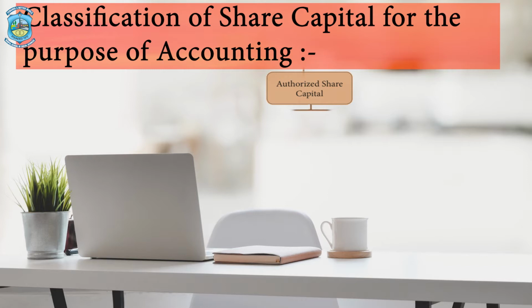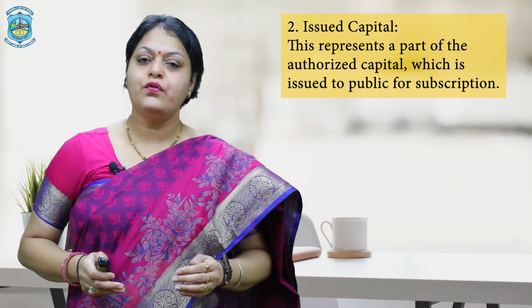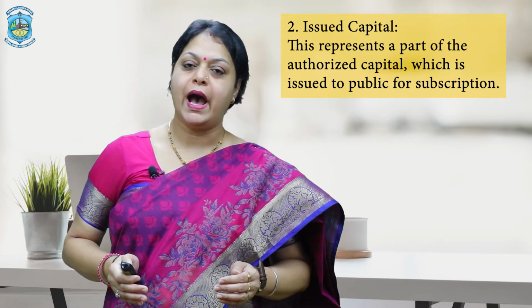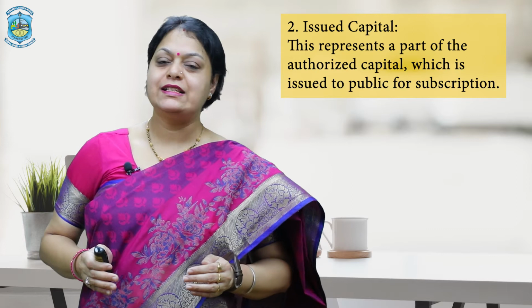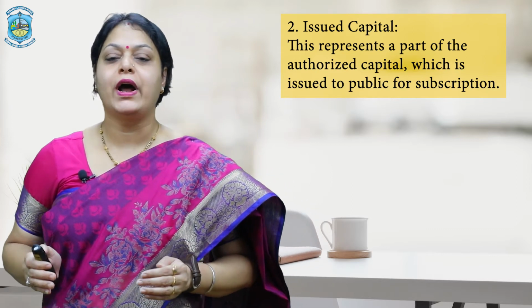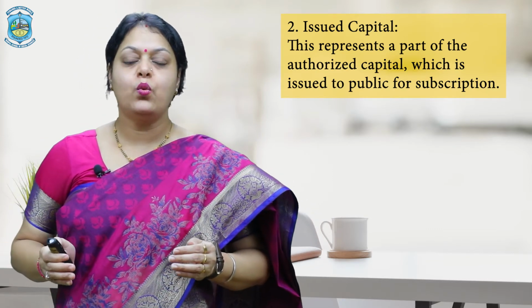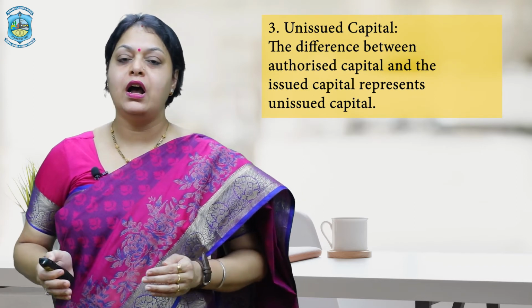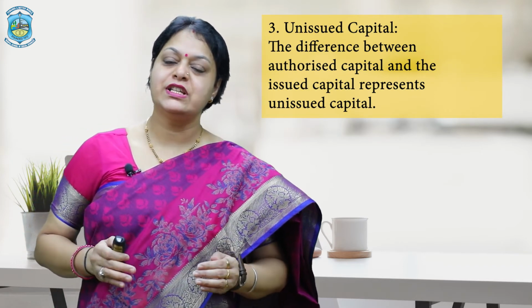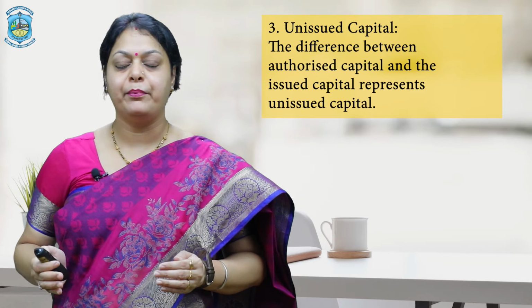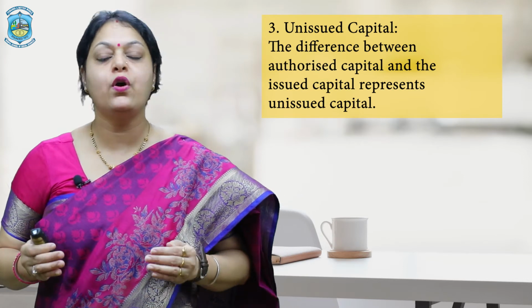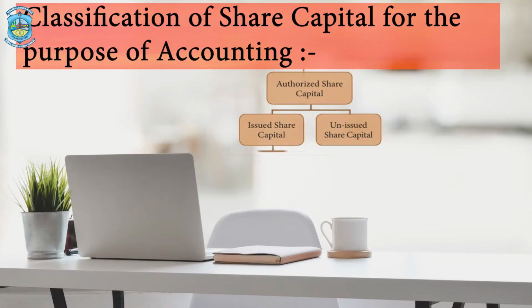Now after that we have the issued capital and the unissued capital. First of all, we'll move to the issued capital. Issued capital is the part of the authorized capital. Next one is the unissued capital. Unissued capital is that which is not issued by the company, that is also a part of the authorized capital.